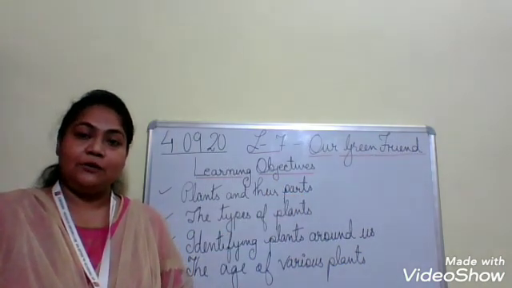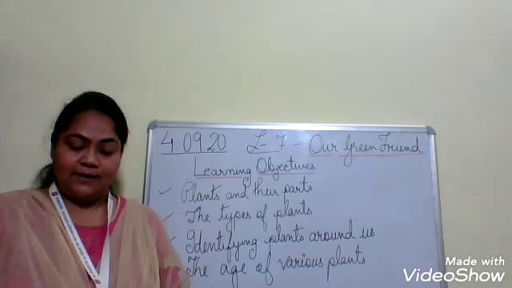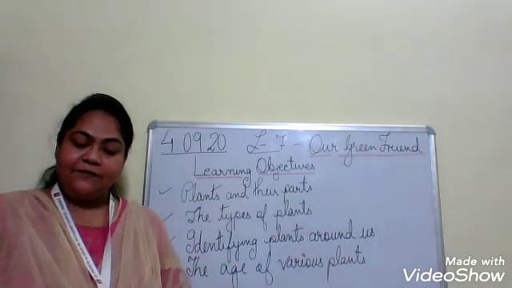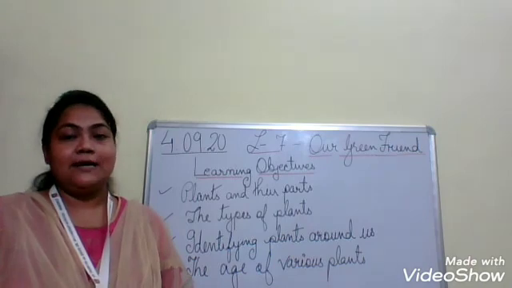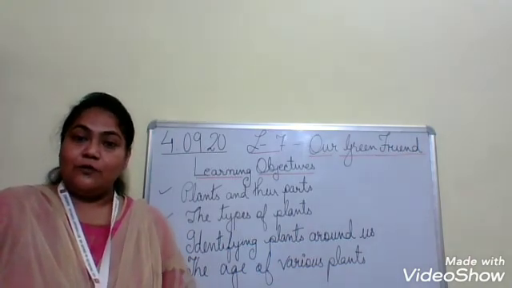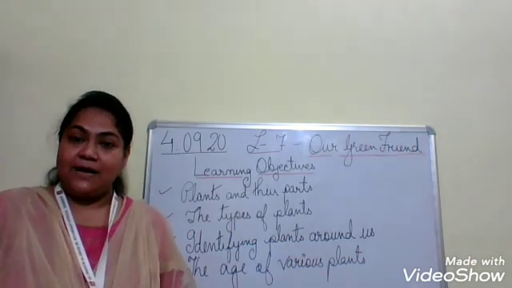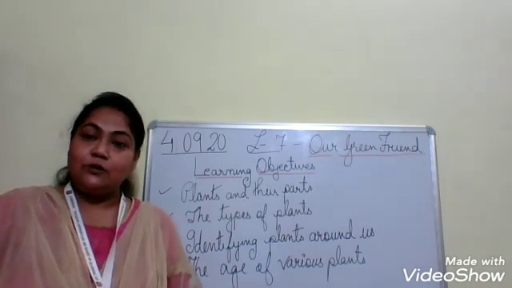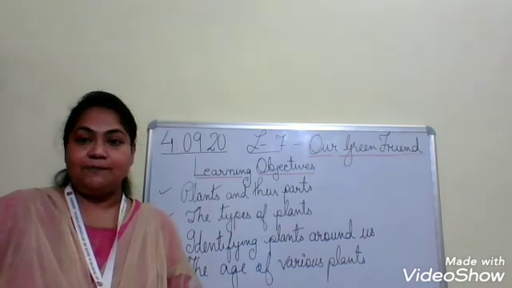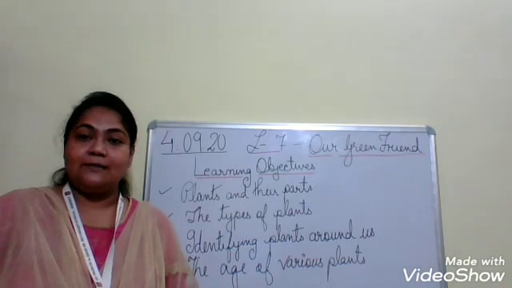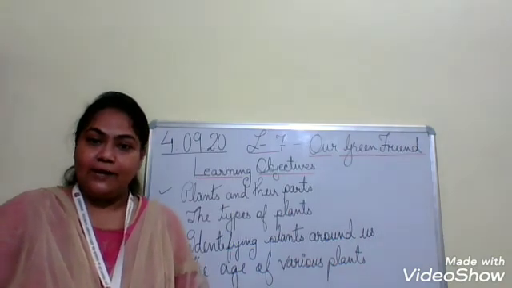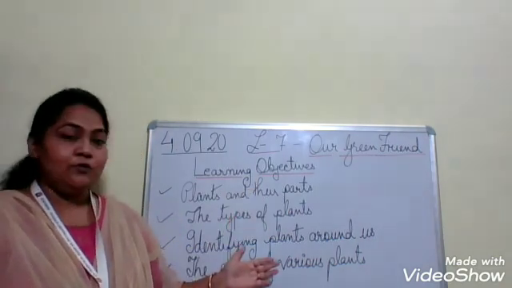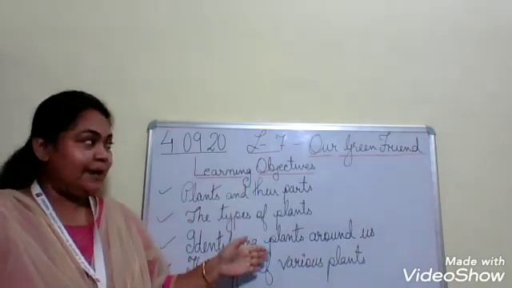You are going to learn about the different types of plants. Then third, you are going to identify plants around us. You can see different kinds of plants around you, and you will identify what type of plants they are. Then we are also going to learn the age of various plants, that means how long a plant can stay alive. Okay, these are the things we are going to learn in this whole chapter.